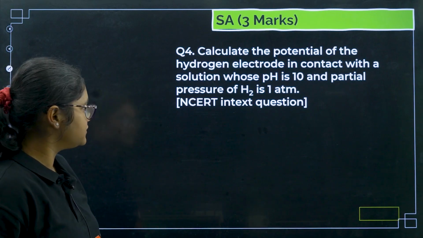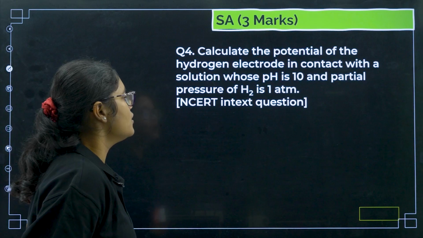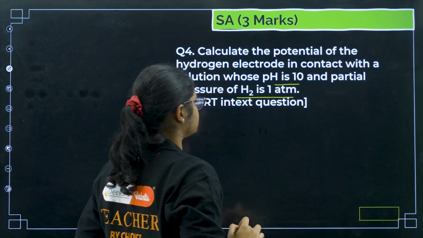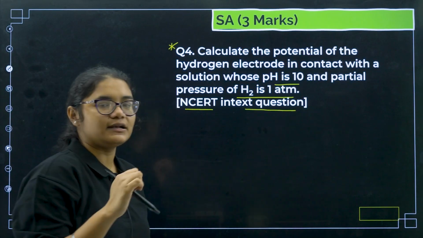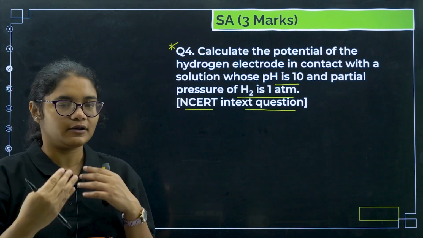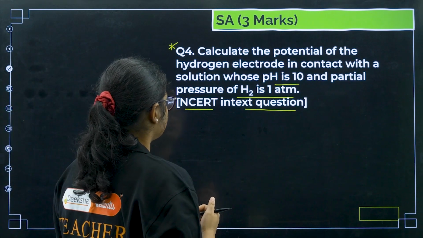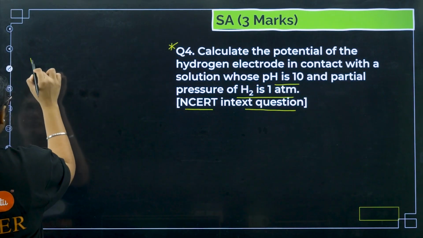Calculate the potential of the hydrogen electrode in contact with a solution whose pH is 10 and the partial pressure of H2 is 1 atm. This is an important question because it is an in-text question and it is also not a very easy question, a little bit on the tougher side. So now, to calculate this, first we will write the reduction potential of H plus.